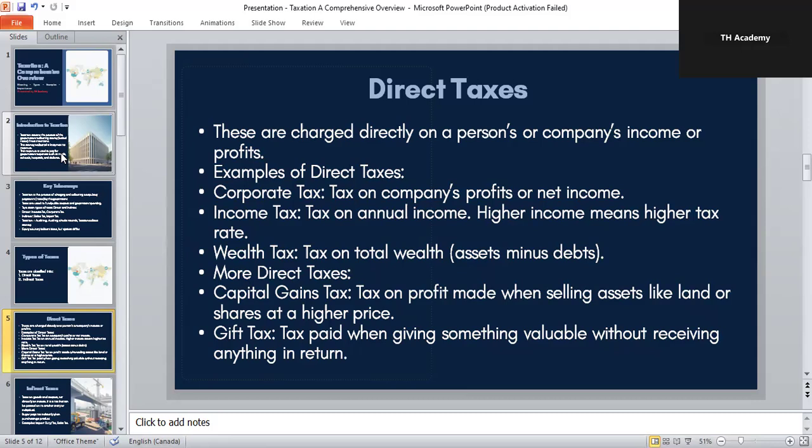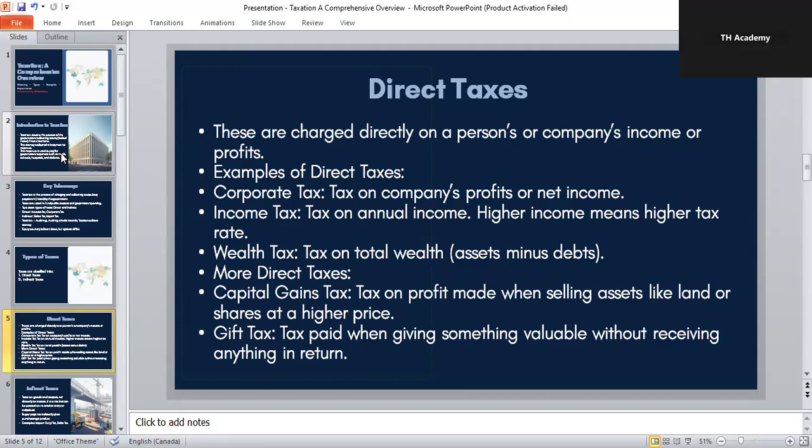Direct taxes are those that you pay directly to the government. These are based on how much income you earn or how much wealth you own. So, the more money you make, the more tax you pay. It's a fair system that ensures everyone contributes according to their capacity. Common examples of direct taxes are income tax, that is paid by individuals; corporate tax, that is paid by companies; wealth tax, capital gains tax, and gift tax, paid on wealth, profits, or valuable gifts.